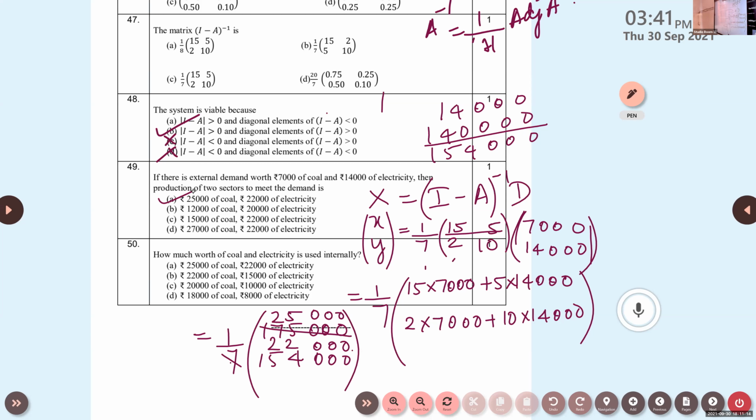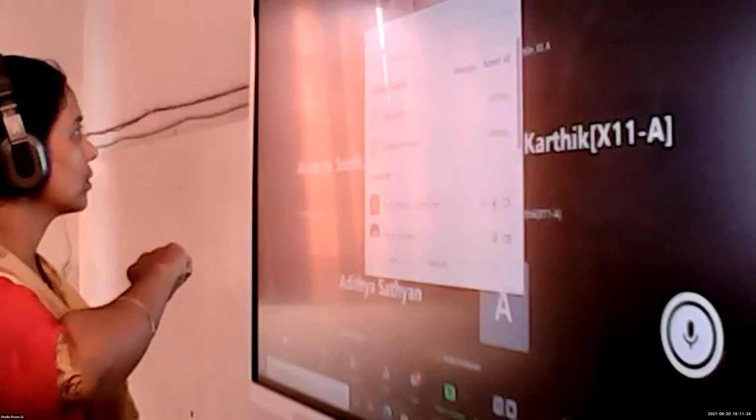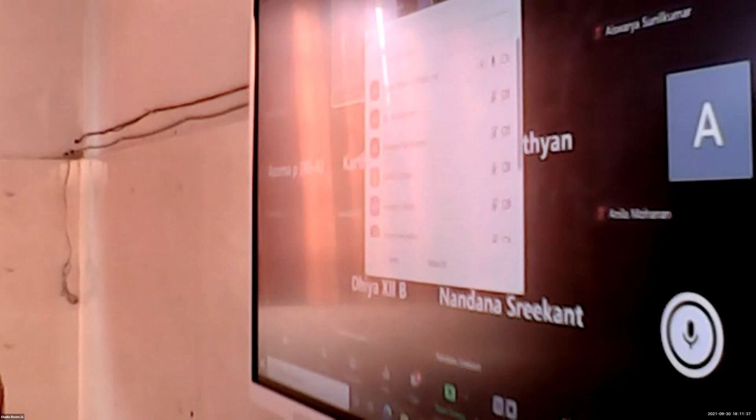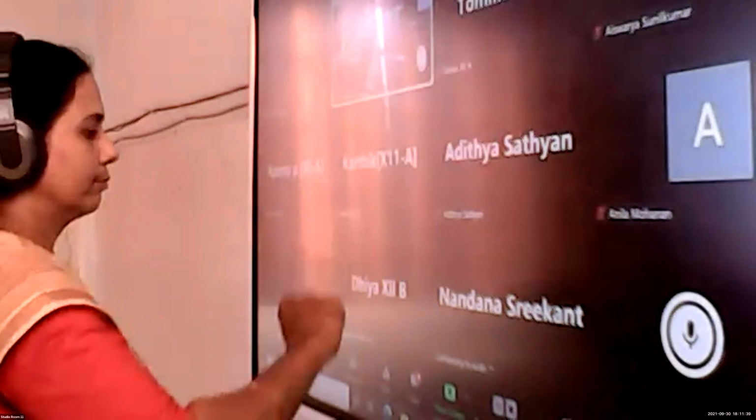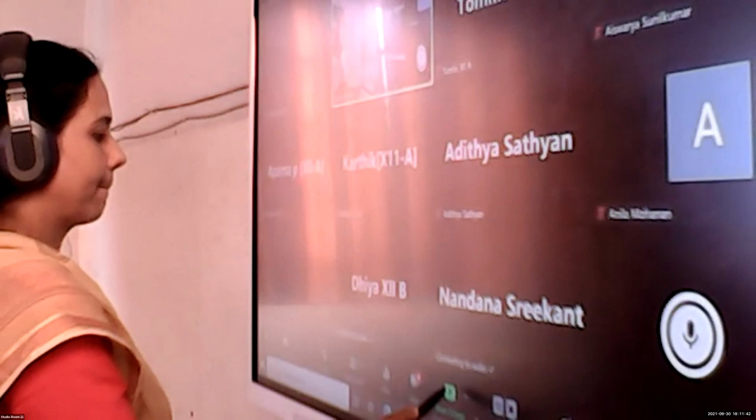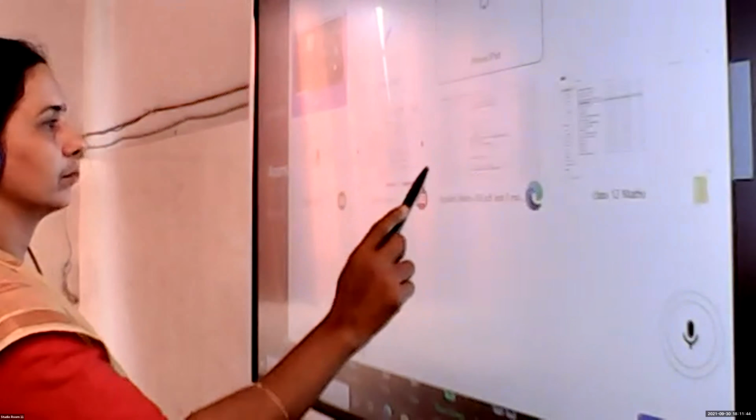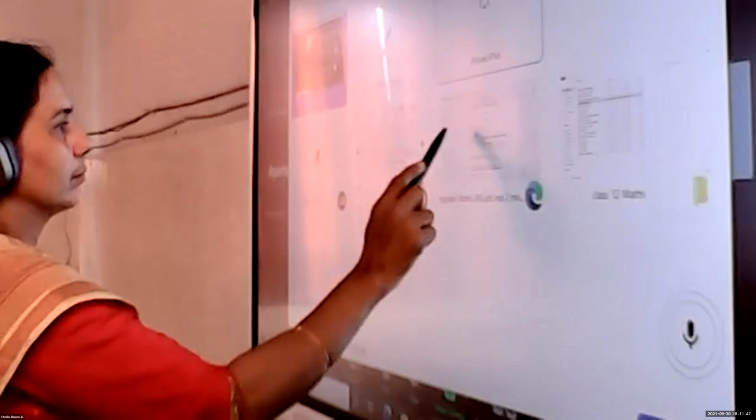And what is the next one asked here? How much worth of coal and electricity is used internally? Up to this part, is it clear, children? So how much is used? How will you do this? For that, what do you have to do?